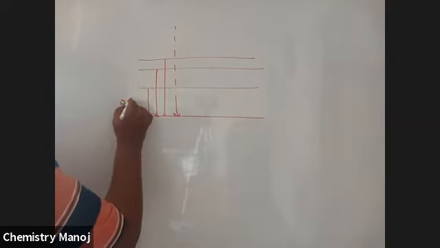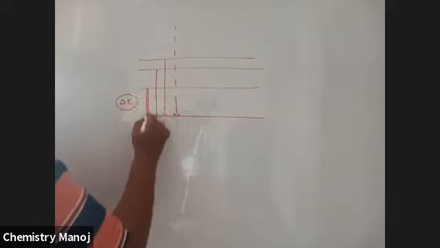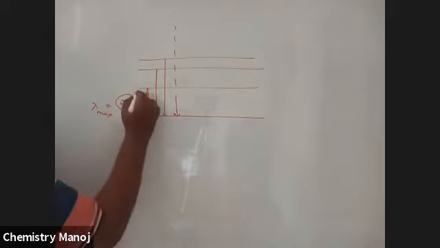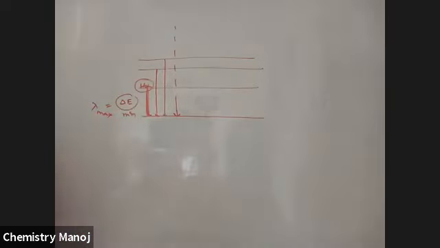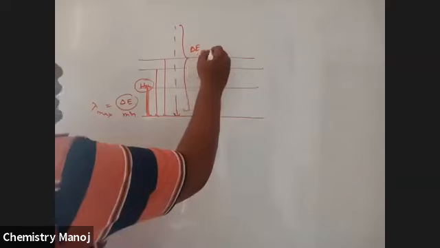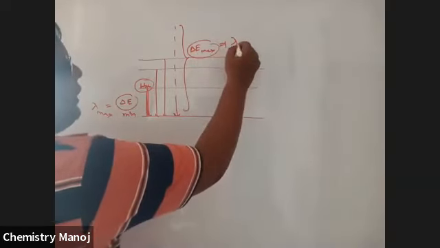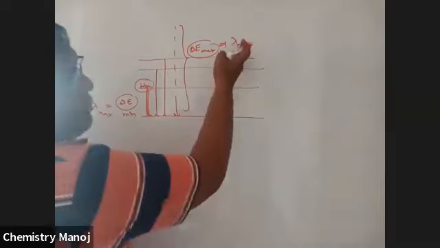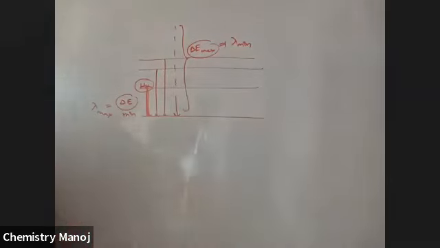In this case, delta E is a minimum, which means lambda is maximum. This is for H alpha. For H alpha, if you calculate the lambda value, that is called lambda maximum. Next, delta E is maximum, which implies lambda minimum. That is the series limit wavelength, frequently called the series limit wavelength.